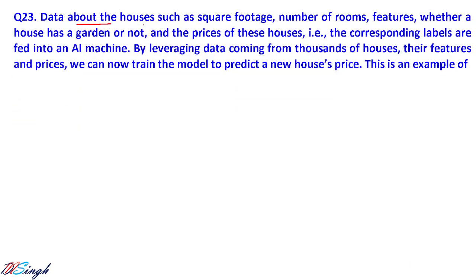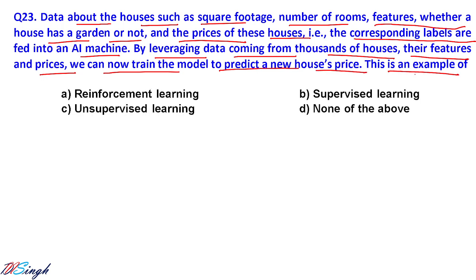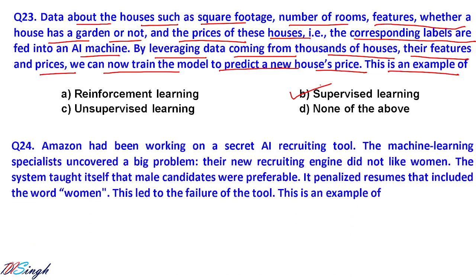Data about houses such as square footage, number of rooms, features, whether a house has a garden or not, and the prices of these houses, the corresponding labels, are fed into the AI machine. By leveraging data coming from thousands of houses, their features and prices, we can now train our model to predict the new house price. This is an example of, actually we are using the labeled data set to train our models. This is an example of supervised learning. Okay, whenever you have a labeled data set, always go for supervised learning.